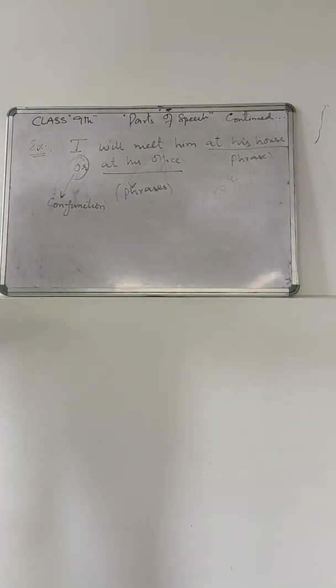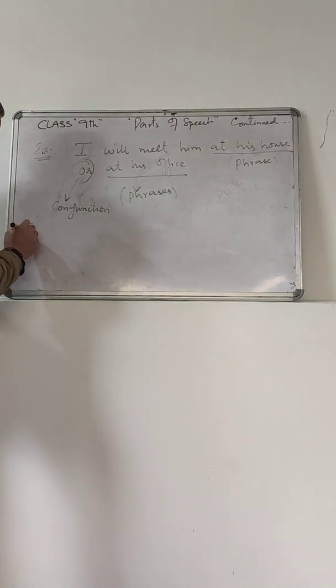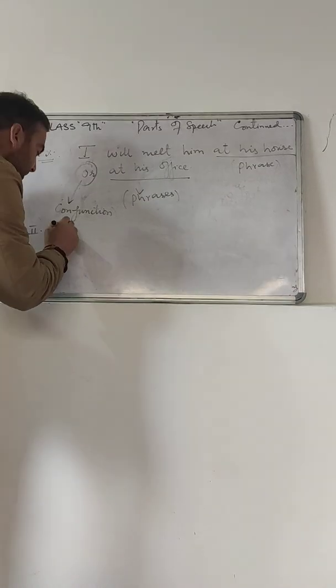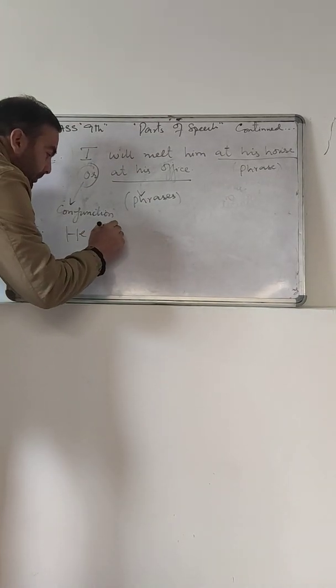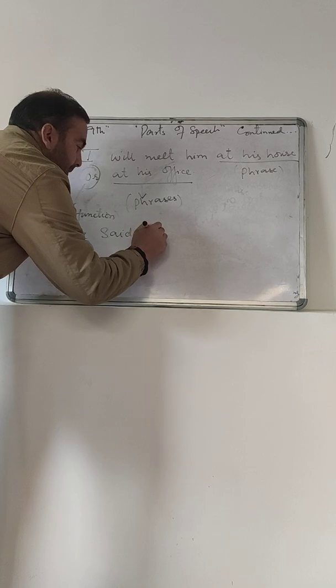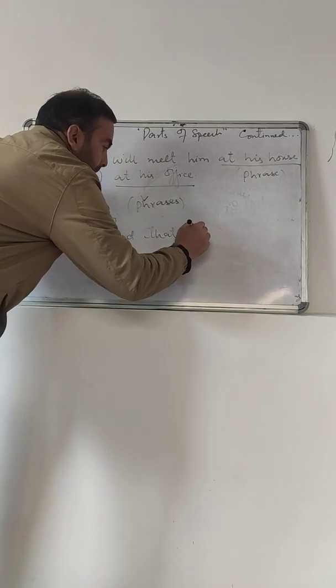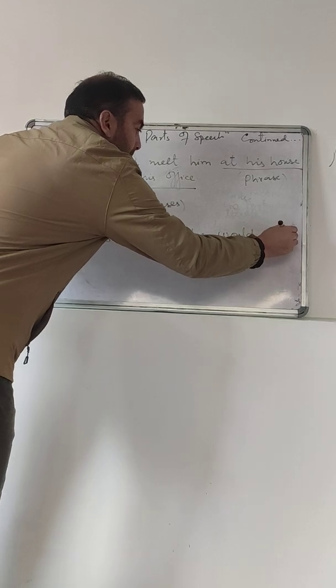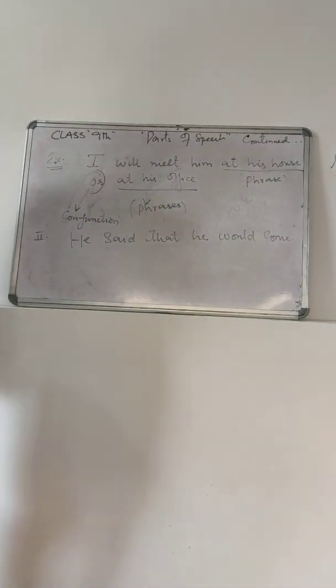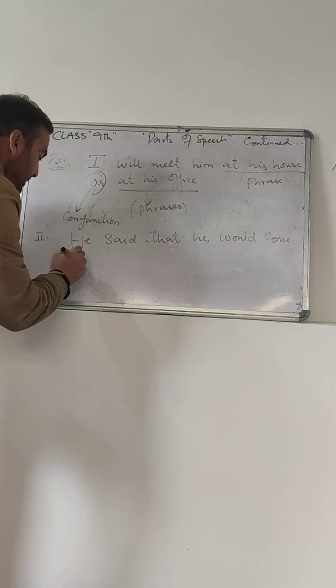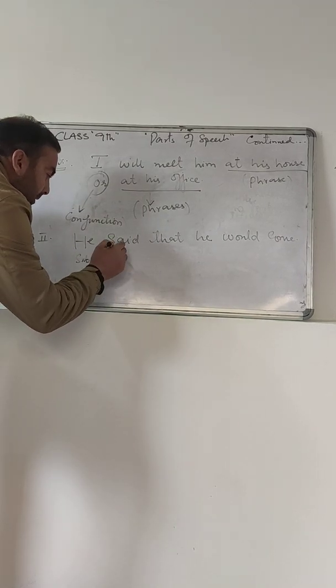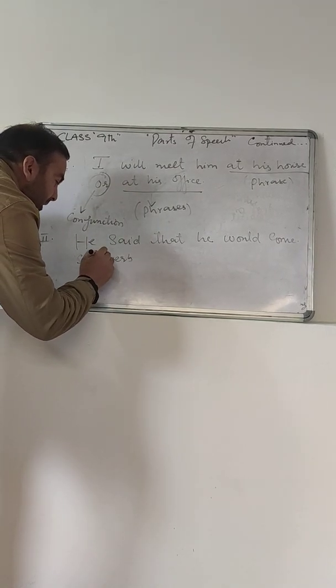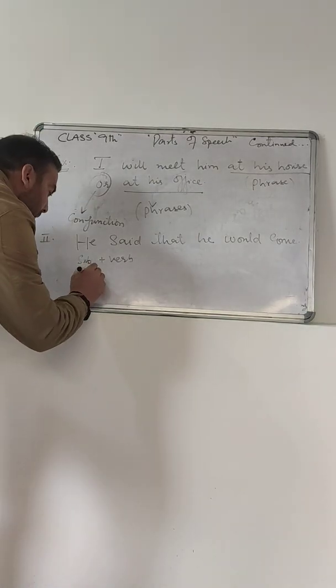Number 2. He said that he would come. Let us see. He is a subject, said is a verb, so subject plus verb, we call it a clause.